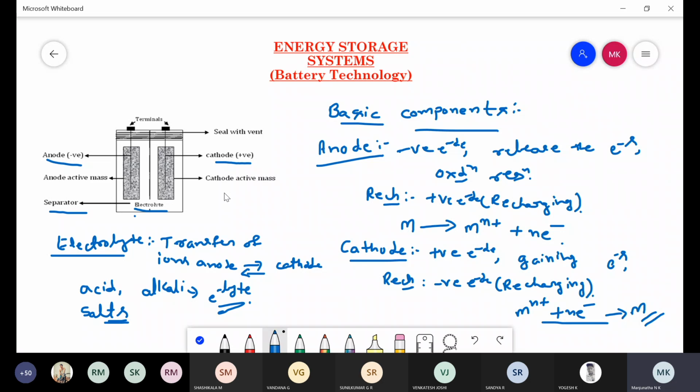Is it clear? So this is about the first topic in the energy storage system or battery technology, that is the basic components of a battery and the definition of a battery. A device that enables the conversion of chemical energy into electrical energy is called a battery.